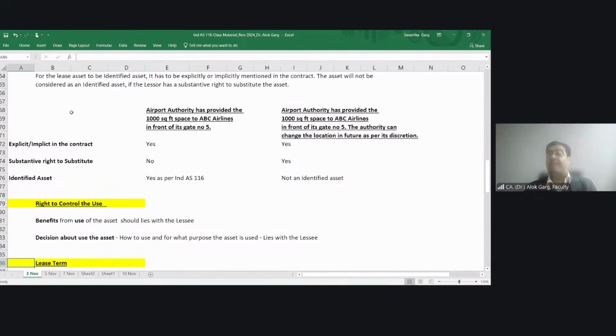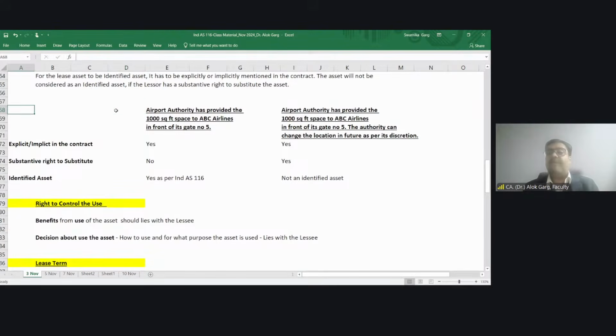For example, airport authority, airport. You all have visited an airport. Now what happens when you enter the airport premises? You must have seen the boarding counter of the airlines, right? Where you are submitting your luggage, where you are getting the boarding pass, right? So these airline companies have leases. These airline companies have taken the space on lease from the airport authority.